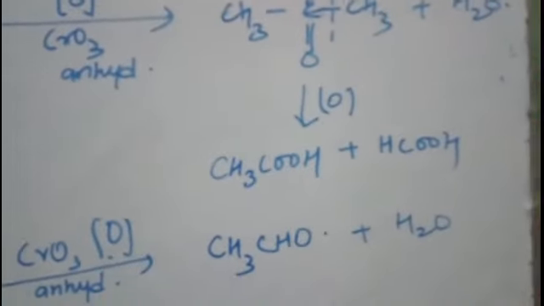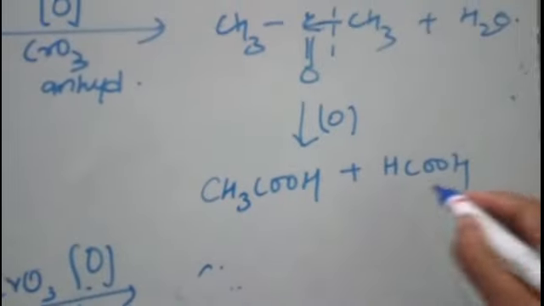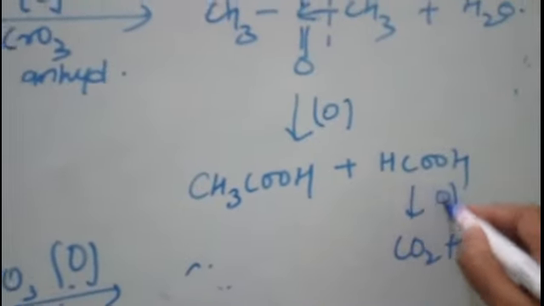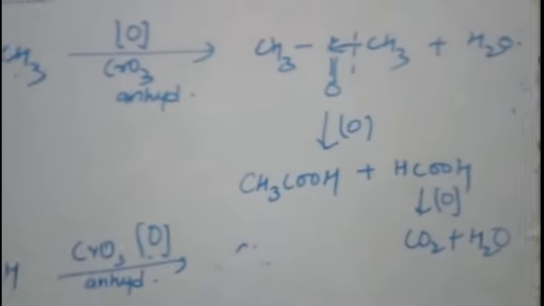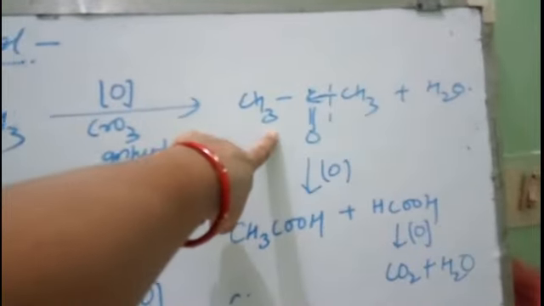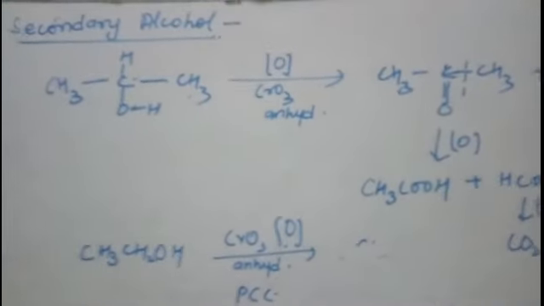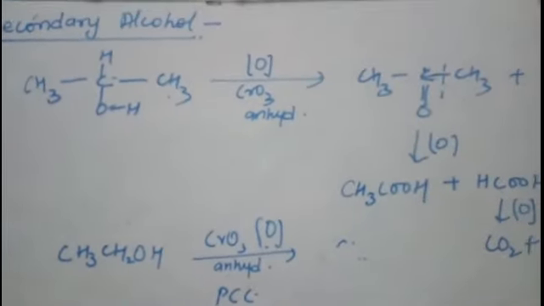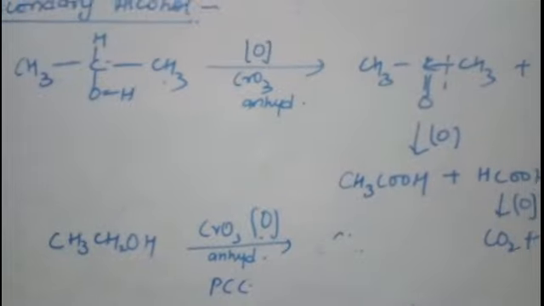But students, formic acid is a weak acid, hence it will further oxidize to give you carbon dioxide and water. So the result will be ethanoic acid, carbon dioxide and water. Now you see that this alcohol contains 3 carbons, this ketone also contains 3 carbons, but this acid contains only 2 carbons. So in the case of secondary alcohol, the carboxylic acid which is formed will have a lesser number of carbon atoms than the parent alcohol.